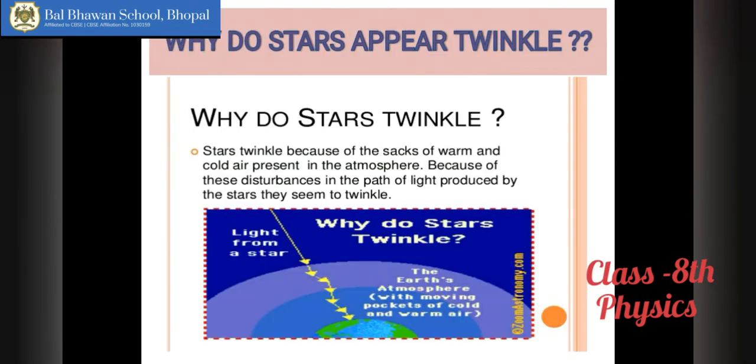Then why do the stars appear to twinkle? It is because the light passes through the atmospheric gases, and it is due to refraction that the light appears to move from this side to that side. And this is why the light of the stars, which produce their own light, appears to twinkle. Although it is moving in a straight line, like rectilinear propagation of light, it starts to twinkle because the gases of the atmosphere cause refraction.